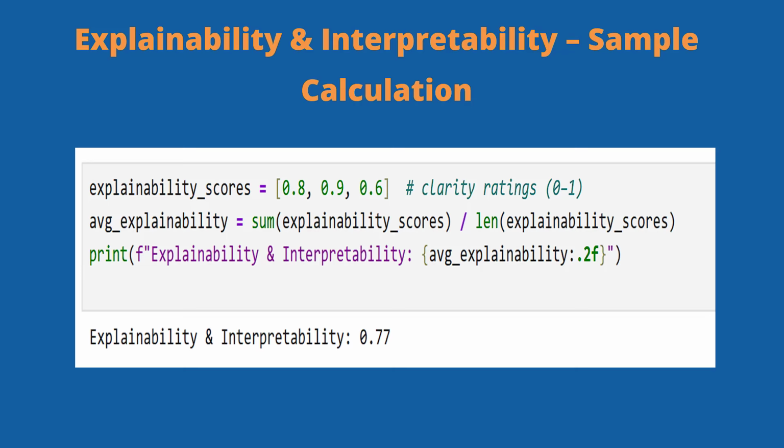The explainability score tells us how many agent decisions are understandable by humans. We compare interpretable decisions to total decisions taken. A high score means the system's reasoning is transparent and trustworthy.